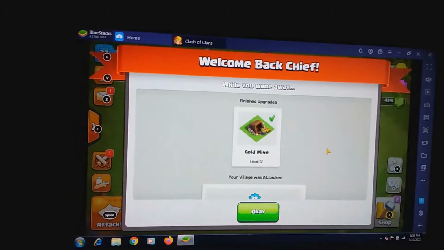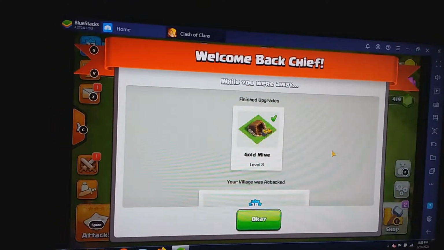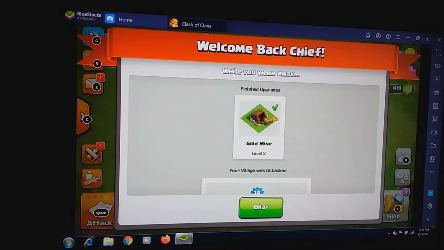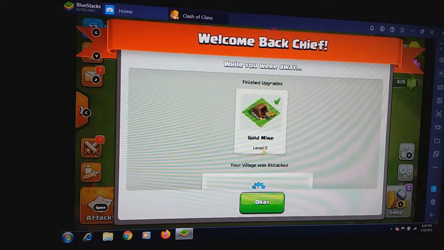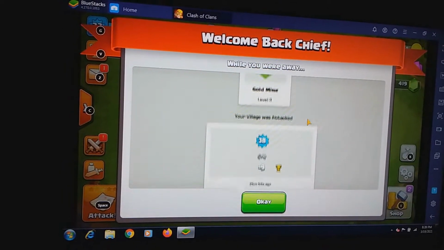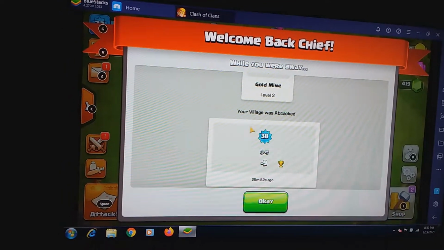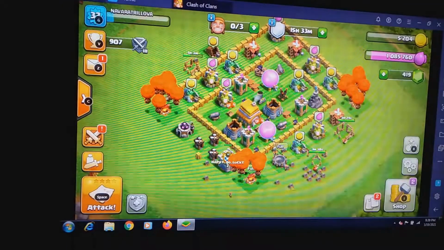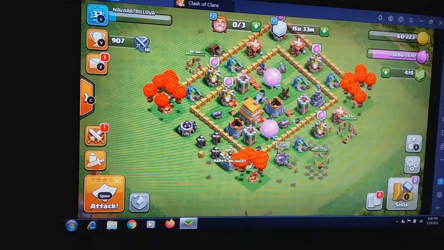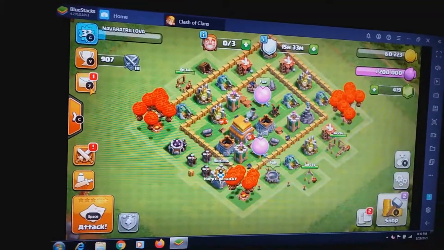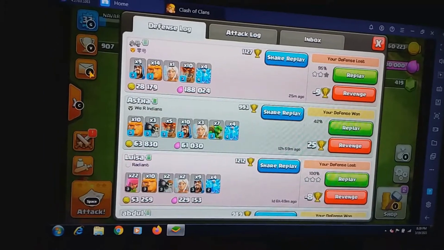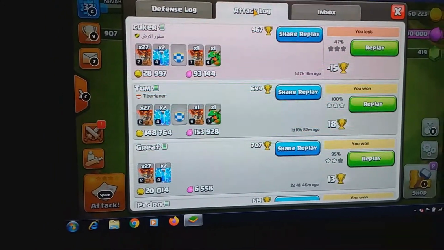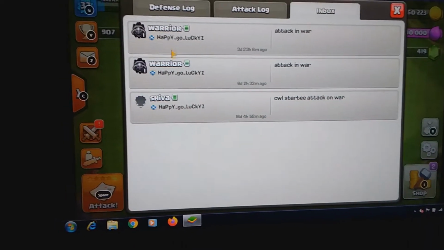But welcome back guys. As it says, welcome back chief. So we are the chief of this village. One of my resources, the gold mine, has been upgraded to level 3. In the meantime, while my father's account was logged out, it was under attack and they lost 9 trophies. This is like an inbox where you can check the defense log, the attack log, or whether there are any mails from the clan.